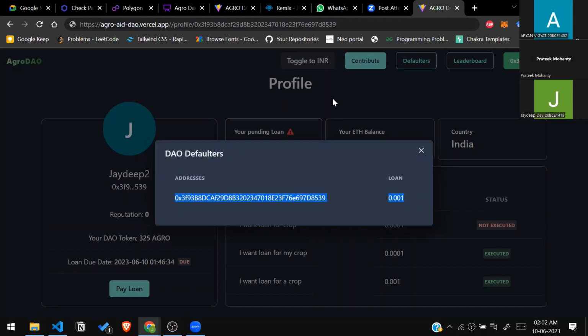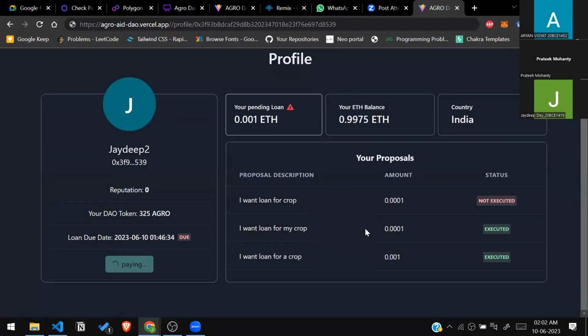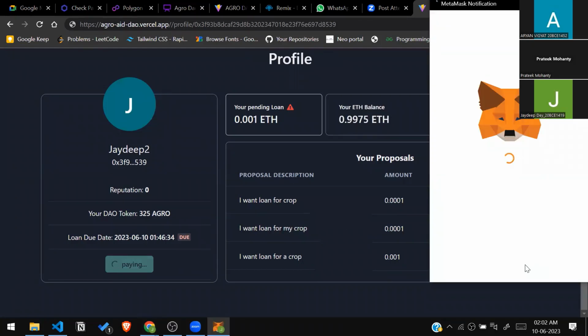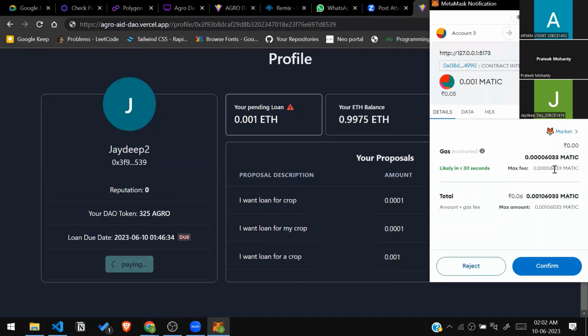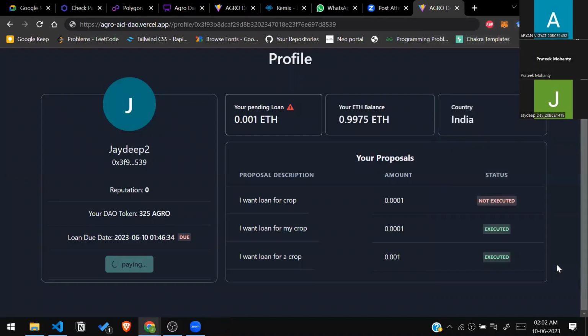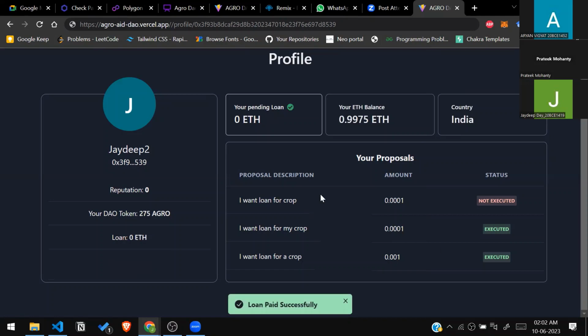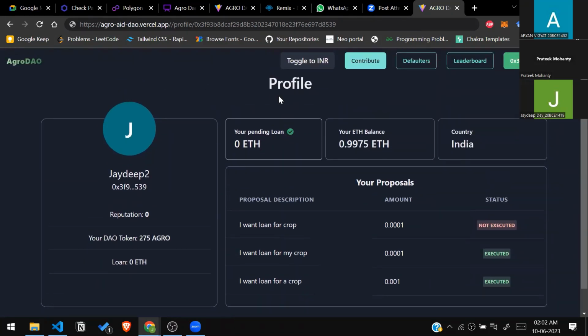Now we can pay back the loan. Yeah, because this farmer is paying after the due date, some amount of tokens will be reduced from his balance, and his reputation will also be decreased because he has paid a bit late, right? So this is again a way of encouraging farmers to pay back on time, right? So the loan payback is processing. Yeah, we can see the loan has been paid successfully, and it shows the pending loan amount to be zero. Right. This is the loan payback feature.